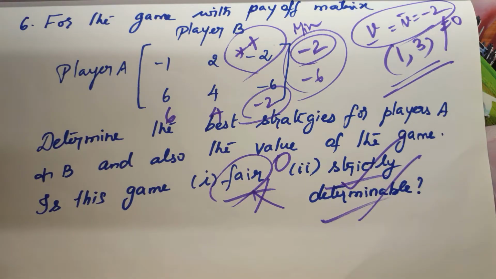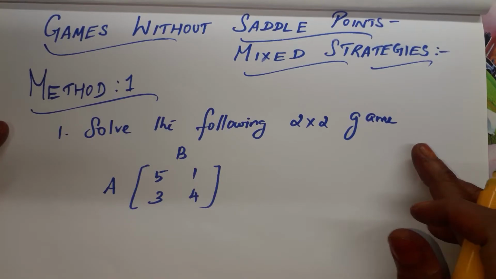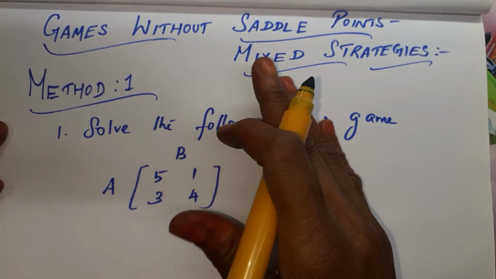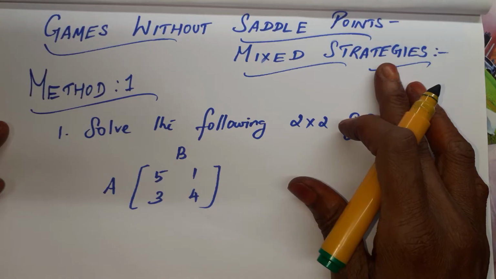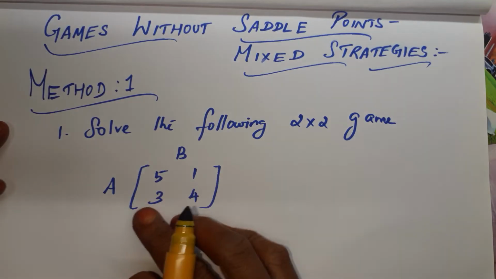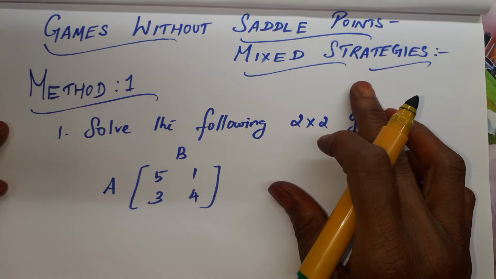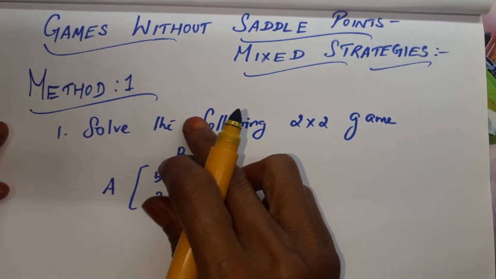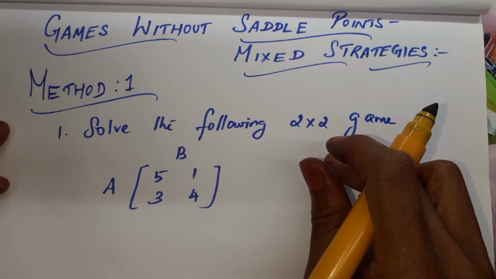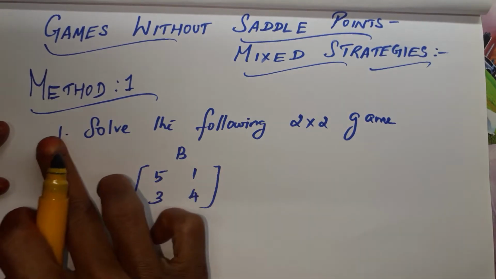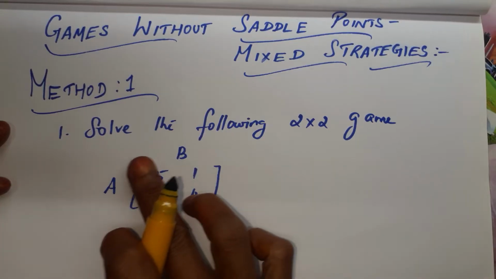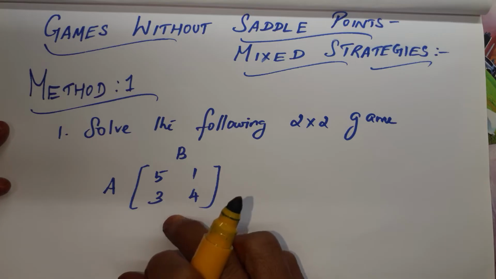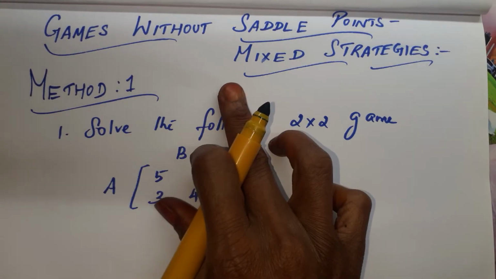Thank you. In this video, we are going to see games without saddle points. For that, we are going to find mixed strategies, not pure strategies. For a 2x2 zero-sum game, for solving such kind of problems, we have two methods, method 1 and method 2. We will see both the methods one by one. The first problem is: solve the following 2x2 game, and this is the payoff matrix. For this problem, we are going to use method 1.